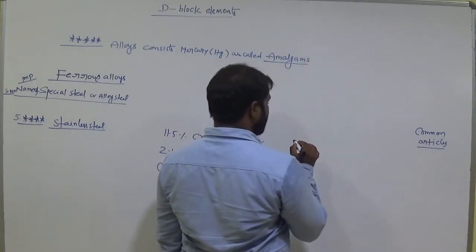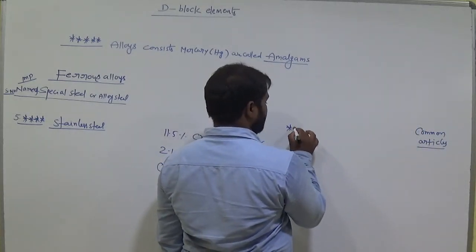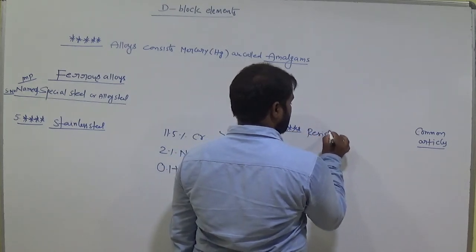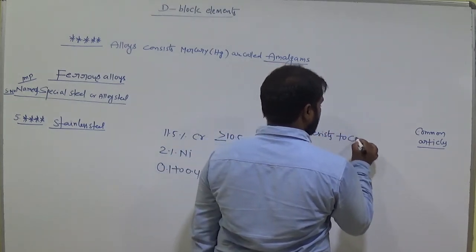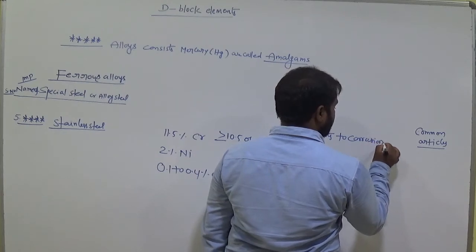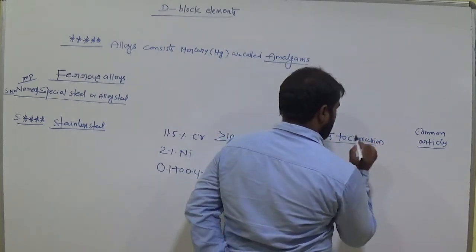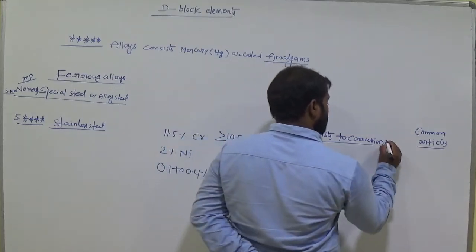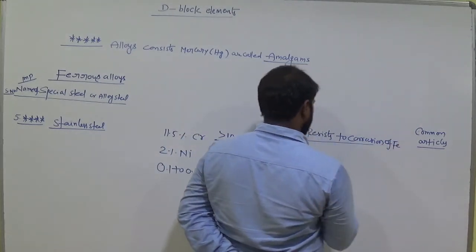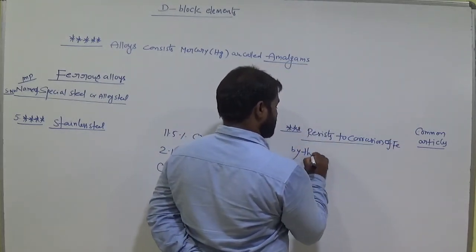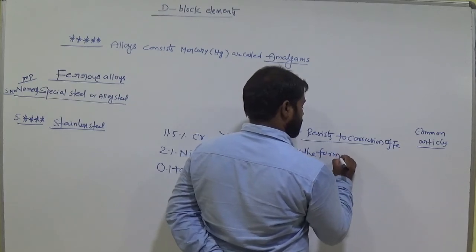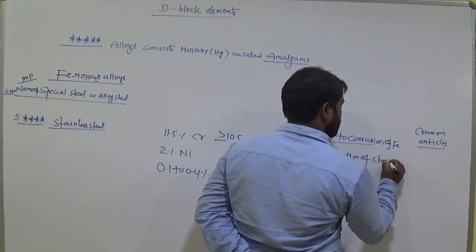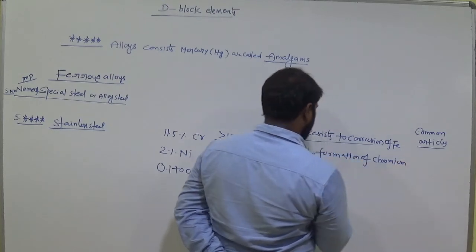And its main property, which is very important, is that it resists corrosion. It resists the corrosion of iron by the formation of chromium oxide.